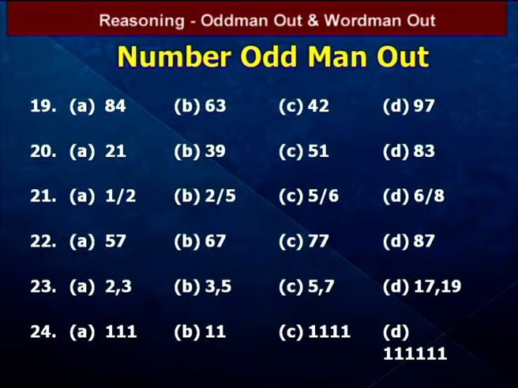The given numbers are all 2-digit numbers. Here the first digit is double the second digit: double of 4 is 8, double of 3 is 6, double of 2 is 4, but double of 7 is 14.